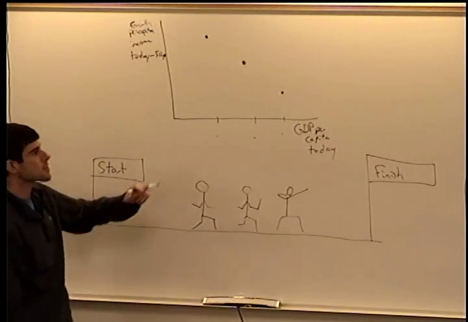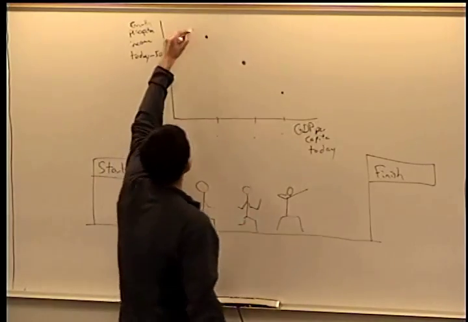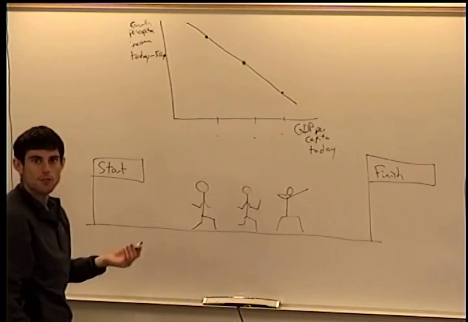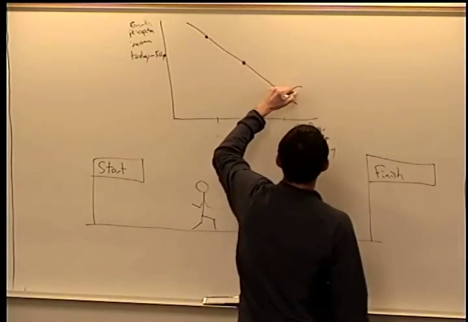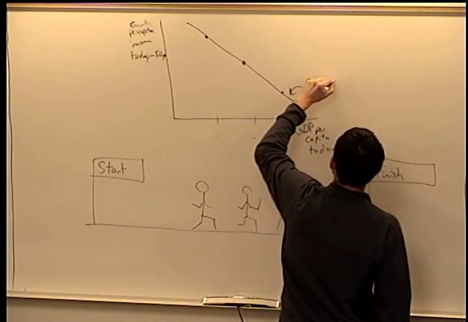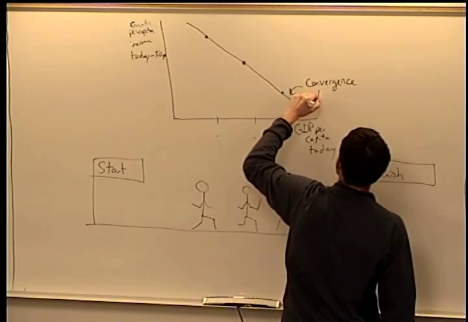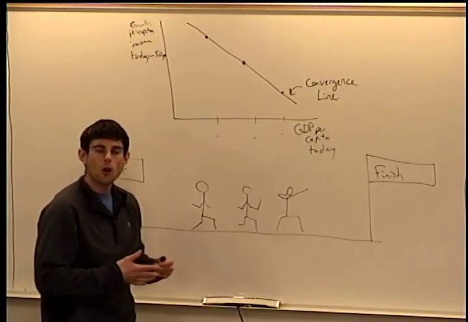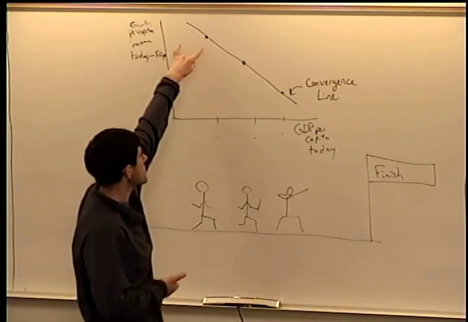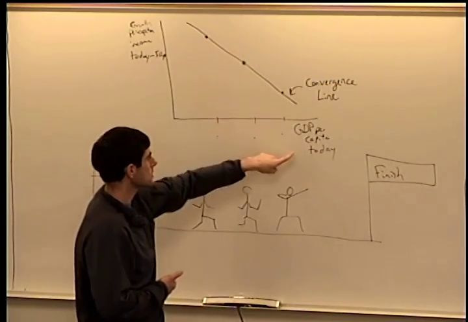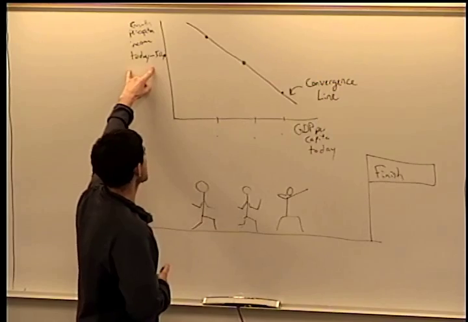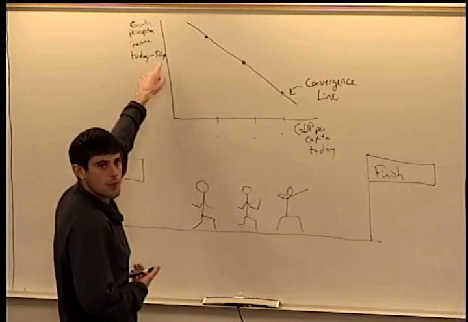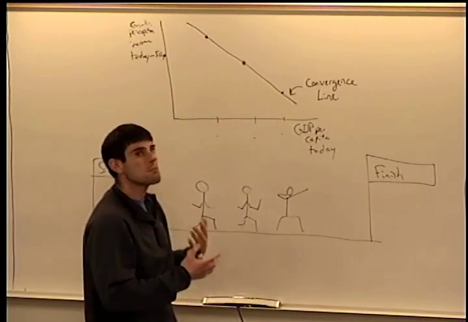And what we end up seeing is this downward sloping line, and we call this our convergence line. Okay. What we mean is, if countries are on this line today and they grow this way in the future, such that we're on this line, in 50 years from now those countries are going to be more similar.